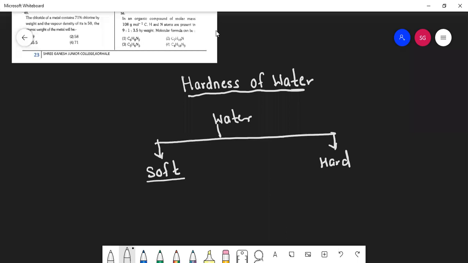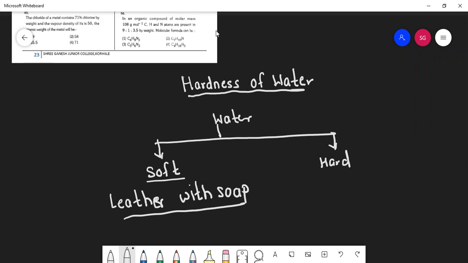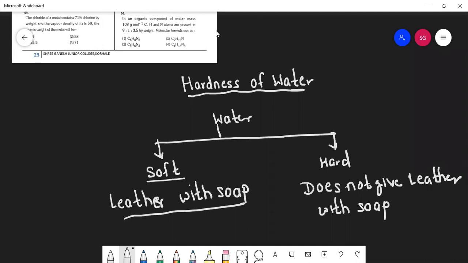But how can you check it? When soap is giving foam, that is lather, that means it is soft water. And when it does not give lather with soap, instead of that it sticks to the clothes, that is called hard water.